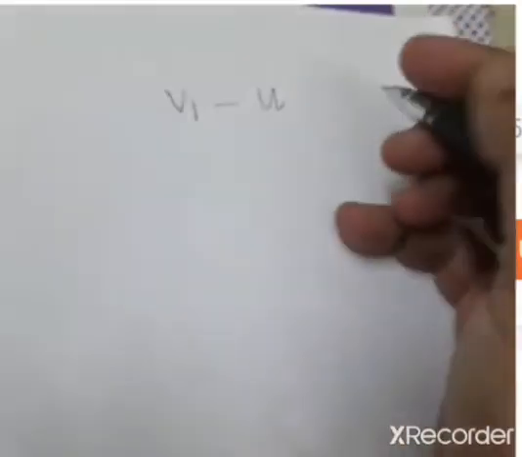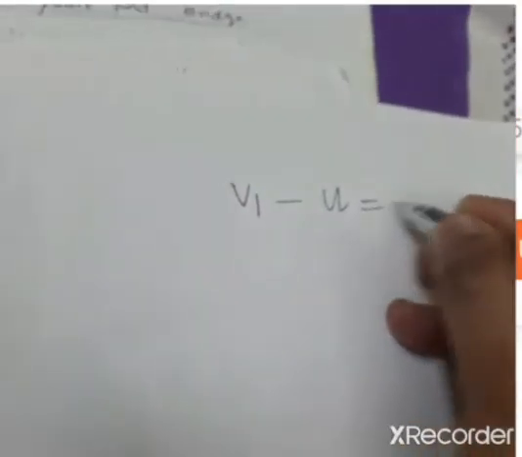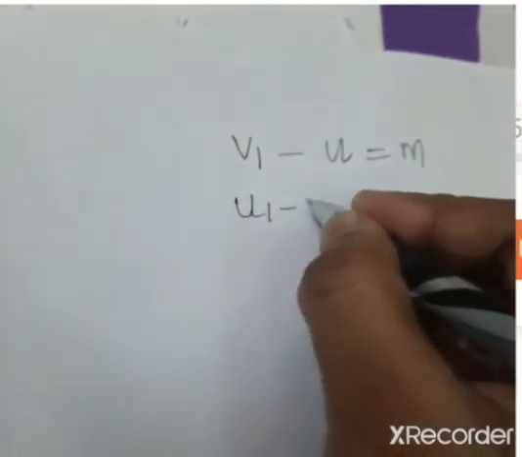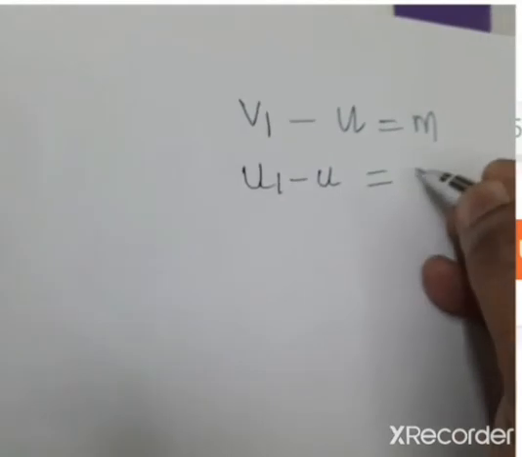We know the total length V1U is m. So the length of U1U is m minus i.